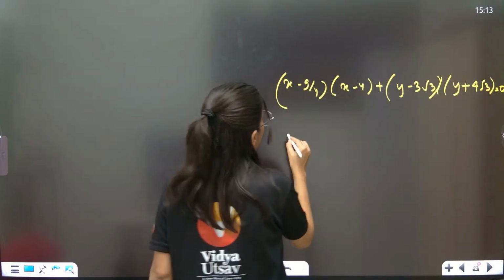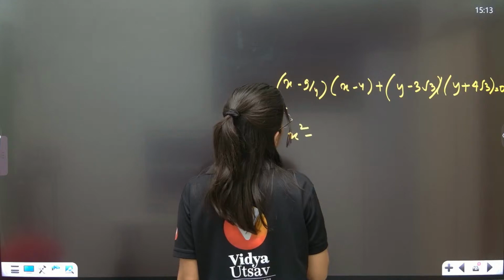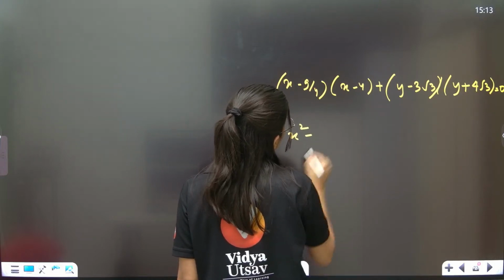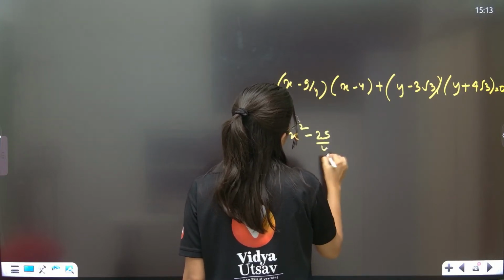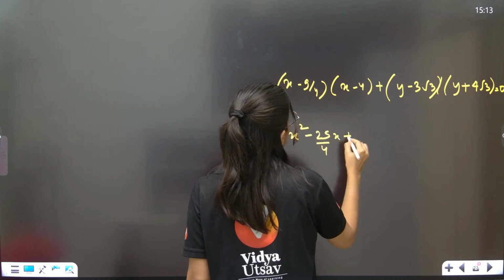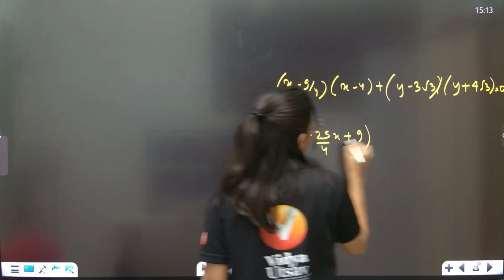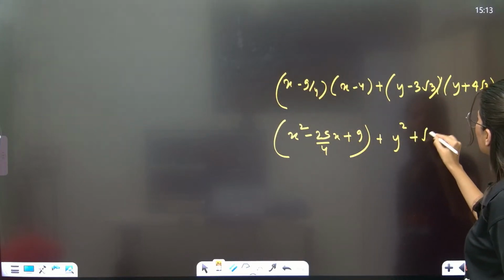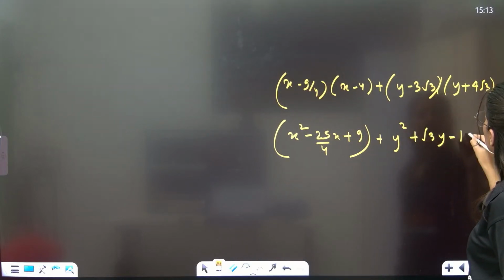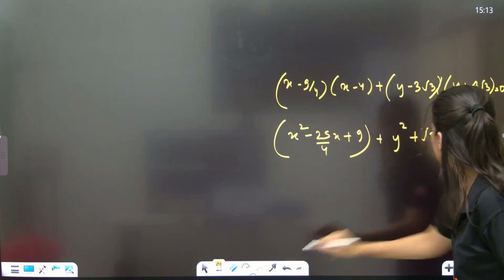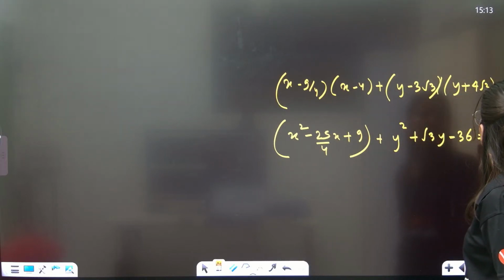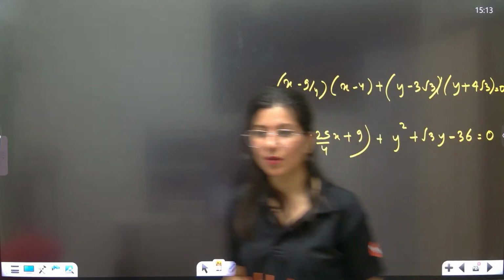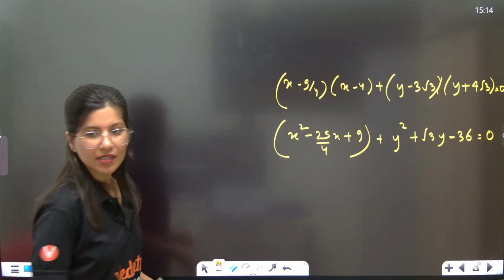Correct? X square minus, 4 4s are 16, so 25 by 4x plus 9, plus y square. This is what? Plus root 3y, minus 4 3s are 12, 12 3s are 36, equals to 0.